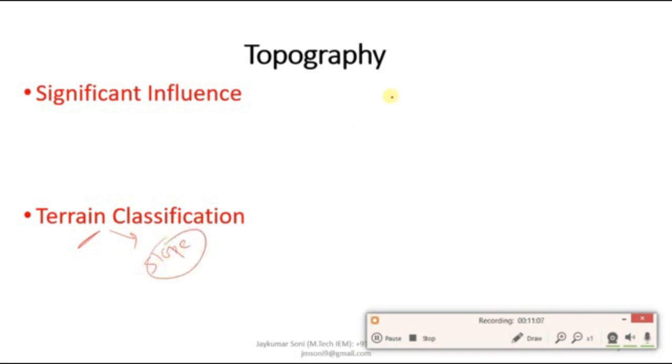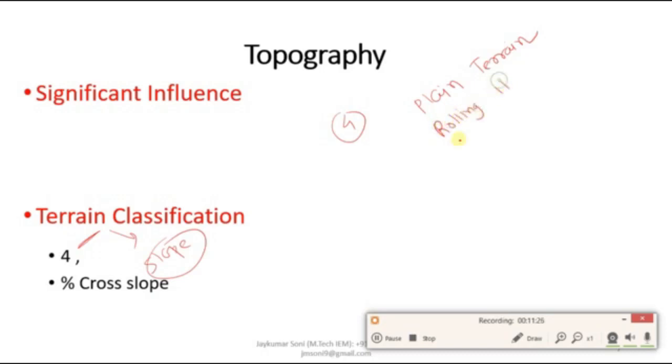The terrain classification can be done in a total of four ways. Which are those four ways? The first terrain condition is the plain terrain condition. The second is the rolling terrain condition. The third one is the mountainous. And the fourth one is the steeper terrain. This is the first, this is second, this is third, and this is fourth. Plain terrain, rolling terrain, mountainous terrain, and steep terrain. These are the four types of topography terrain criteria.